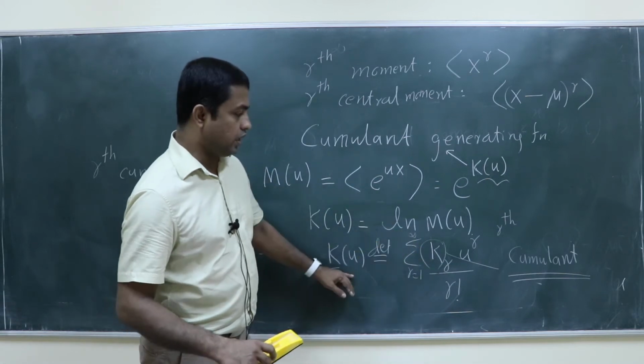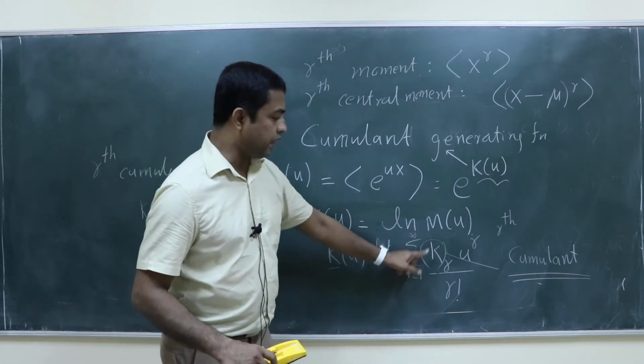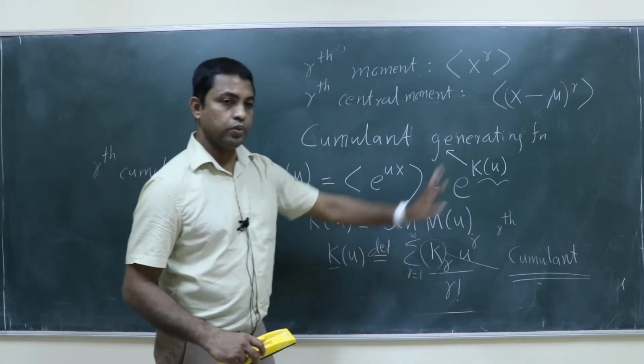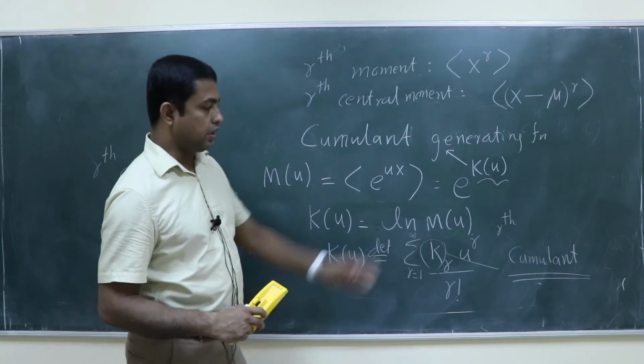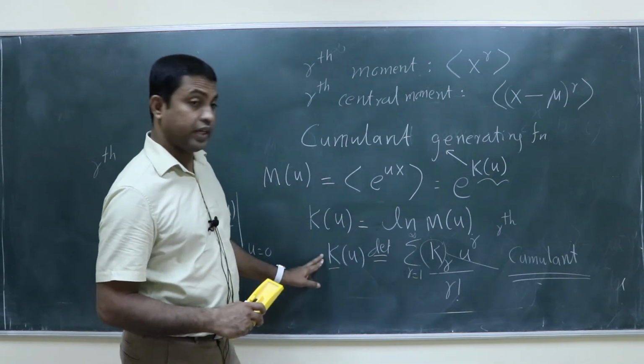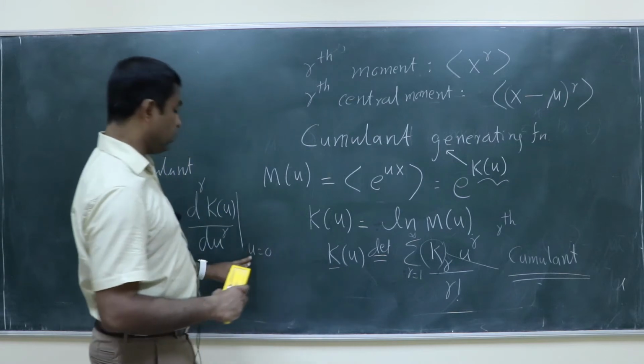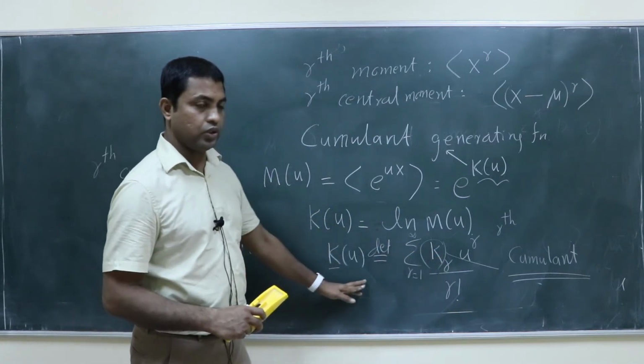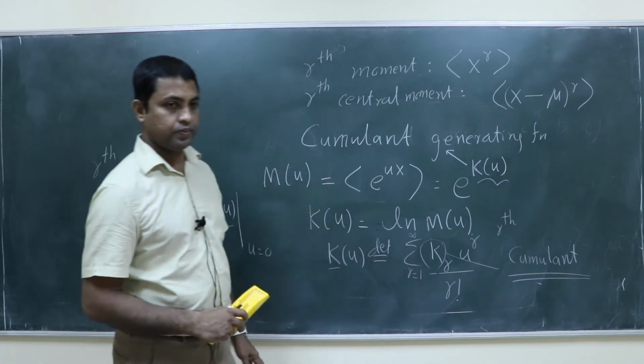So if you take the first derivative, the first term will be k1, plus the second will have a u term, and the third a u square term. If you set u equal to 0, what do you get? k1. The first derivative at u equal to 0 will be just k1.